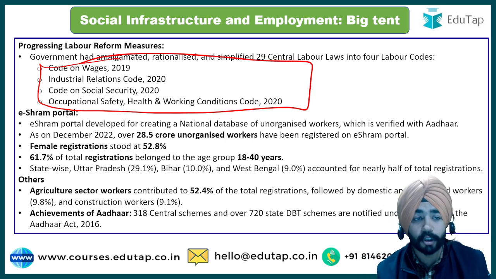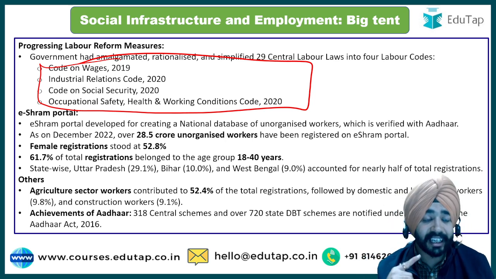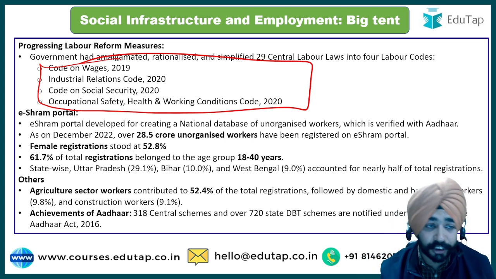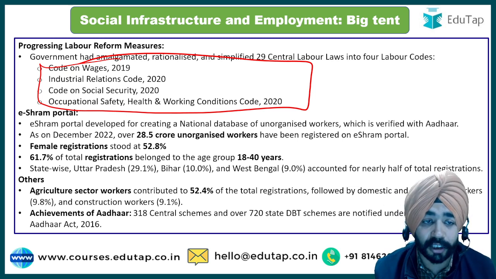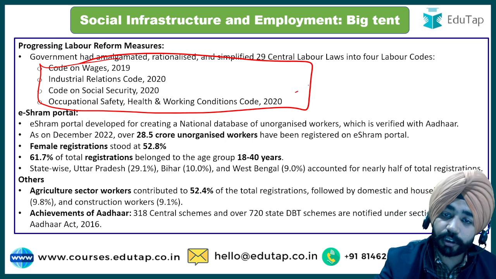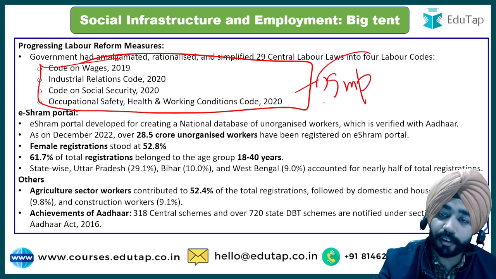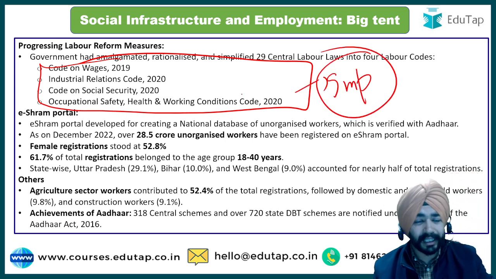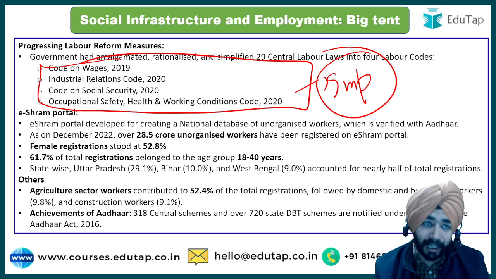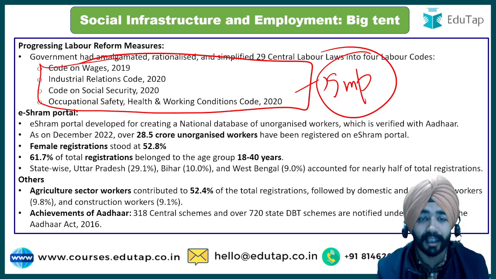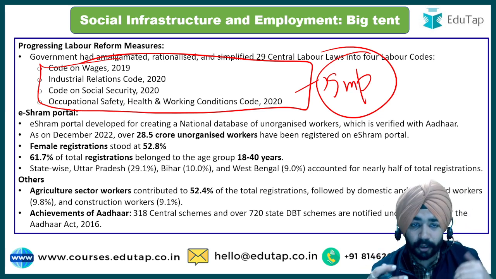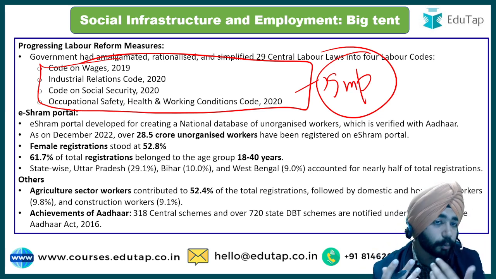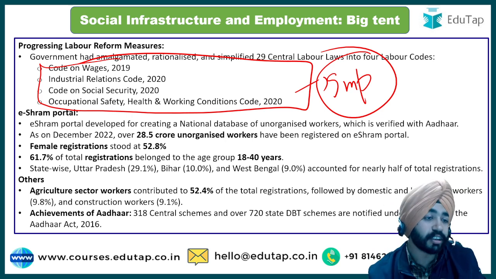What are these 4 labor codes? That is Code on Wages, Industrial Relations Code, Code on Social Security, and Occupational Safety, Health and Working Conditions Code, for the year 2020. You should have an idea of these codes. I think maybe in the month of November and December there was a proper article on the labor codes also by the Ministry of Labor, and you might have read it earlier. अगर नहीं पढ़ा तो हमने मैगजीन में भी काफी अच्छी तरह कवर किया था, तो आप उससे भी रिवाइज कर सकते हो about these labor codes.